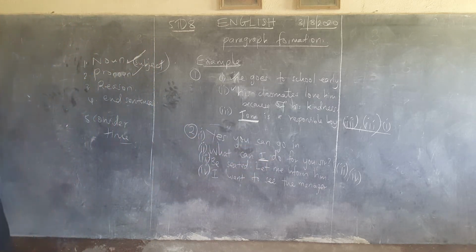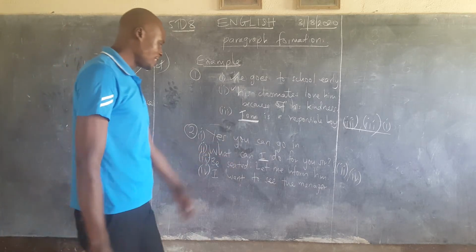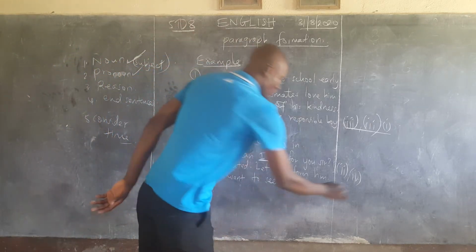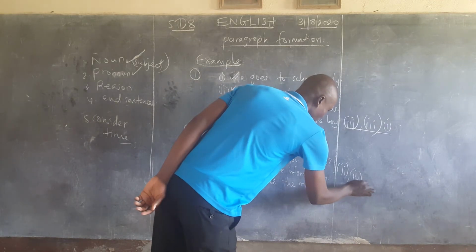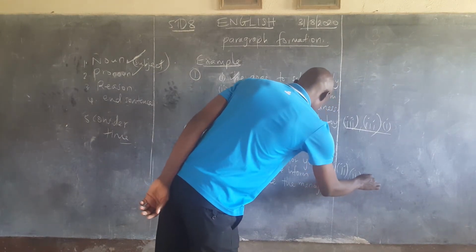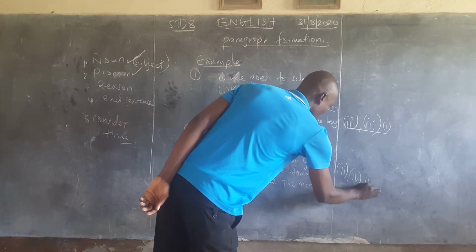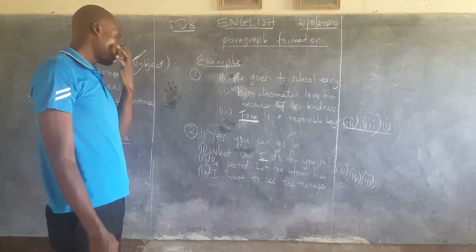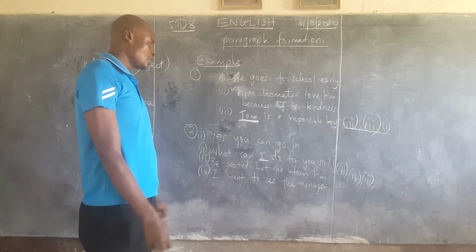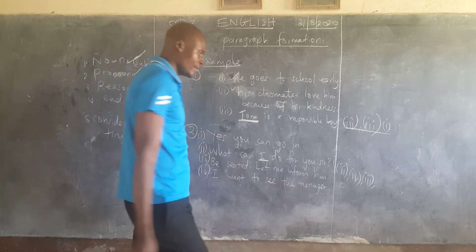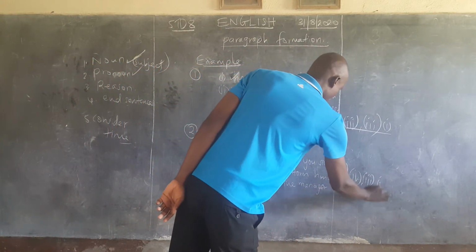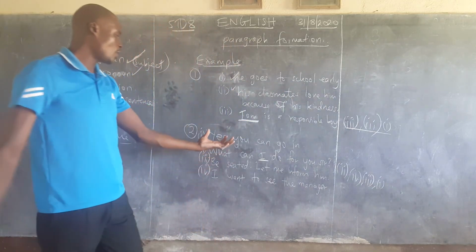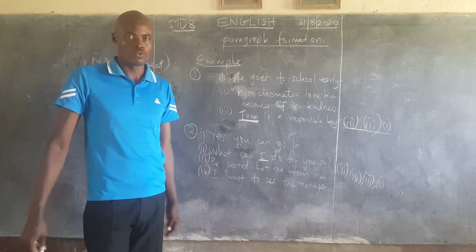Then what follows? Then you come to say, be seated, let me inform him. If the person is told to just sit, be seated, as I inform him, that is Roman number 3. And then finally, automatically, we are remaining with, yes, you can go in. So number 1 becomes last, because that is the final thing he's telling you to do.